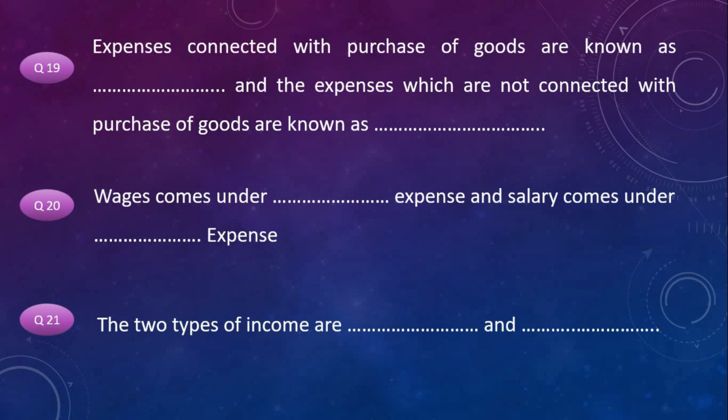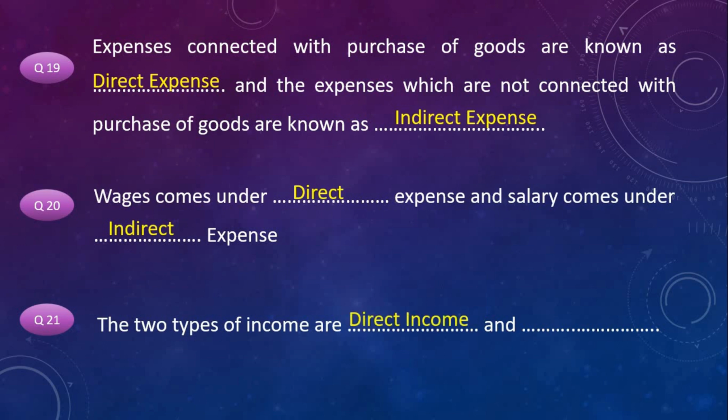The two types of income are dash and dash. The answer for these questions. Expenses connected with purchase of goods are known as direct expense and the expenses which are not connected with purchase of goods are known as indirect expense. Wages comes under direct expense and salary comes under indirect expense. The two types of income are direct income and indirect income.